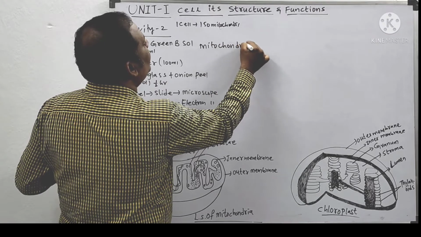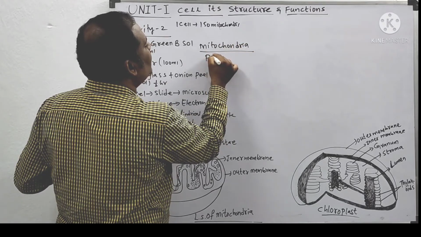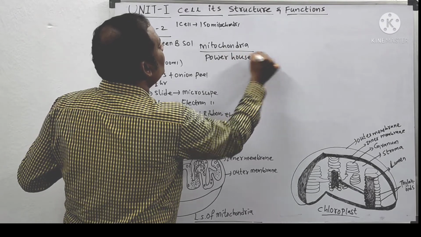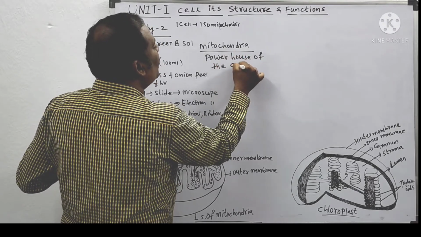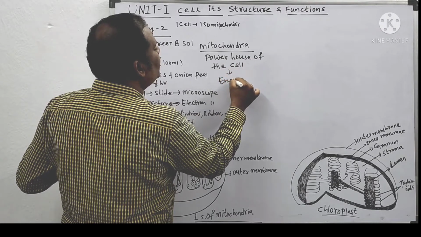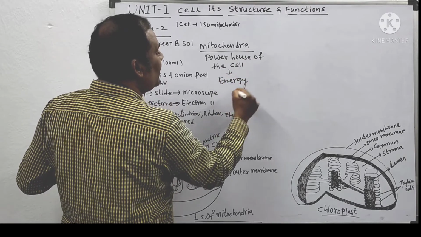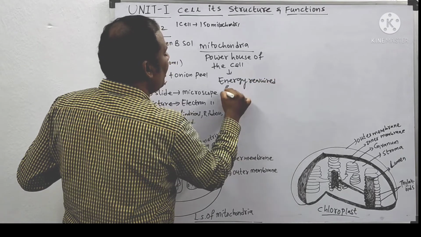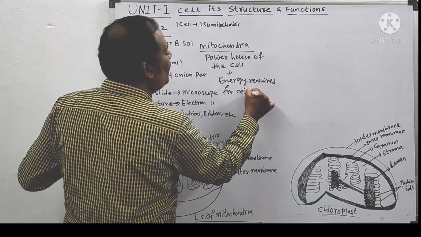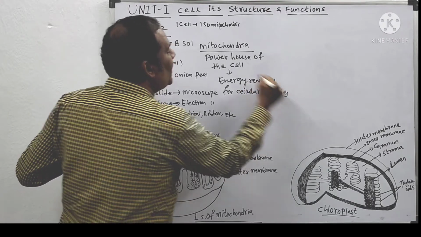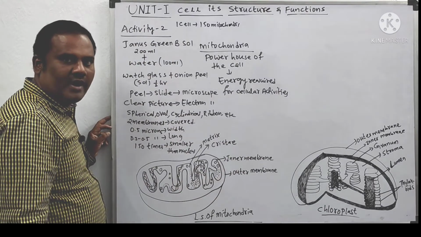These mitochondria are called the powerhouse of the cell. Why they are called the powerhouse of the cell is because the total energy required for cellular activities is given by mitochondria.